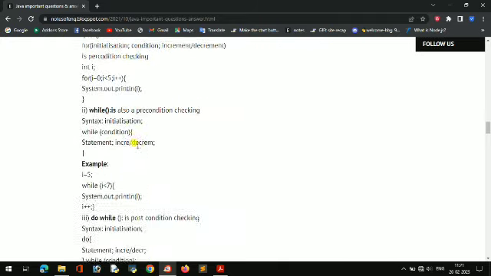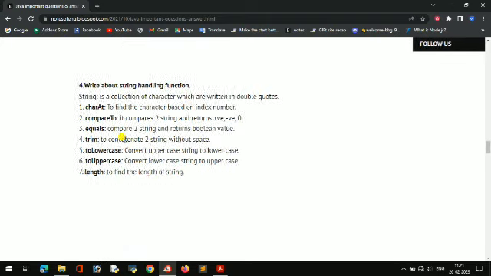You can see this example, I already explained. While, do while, these all you can see.